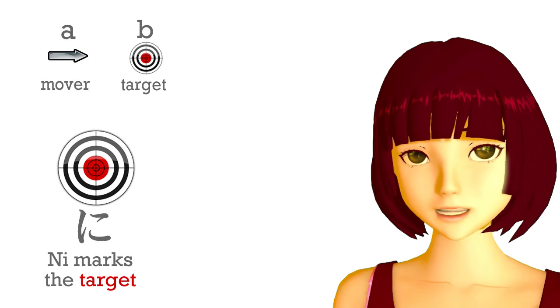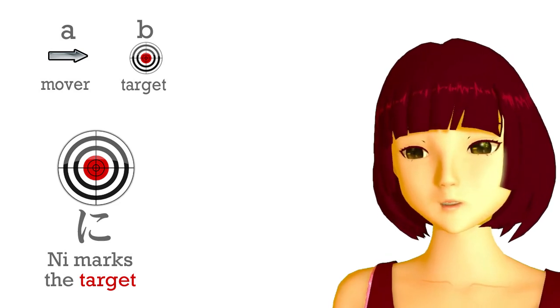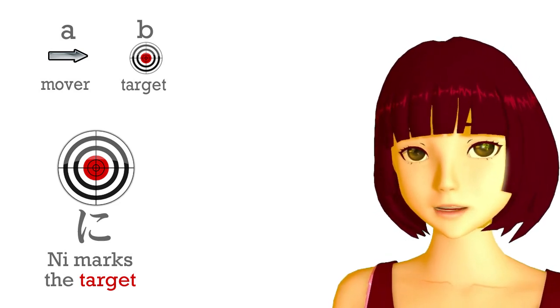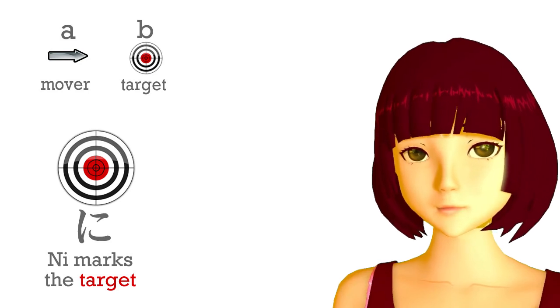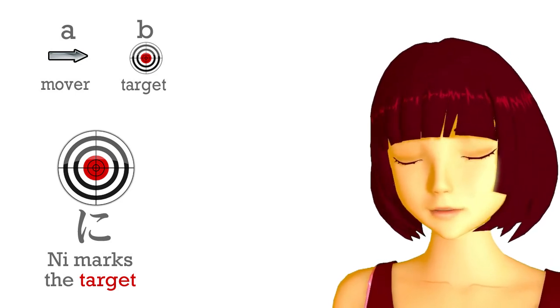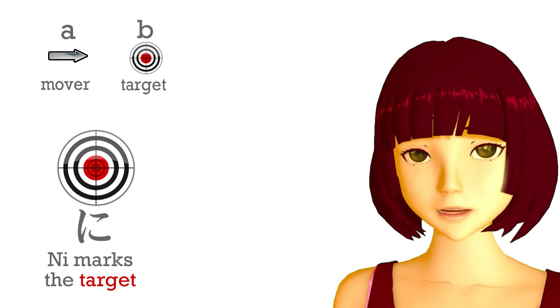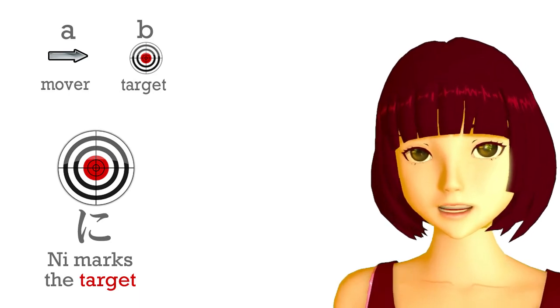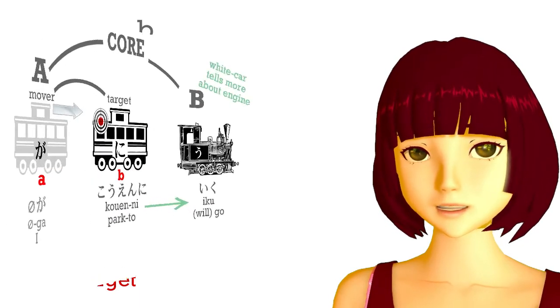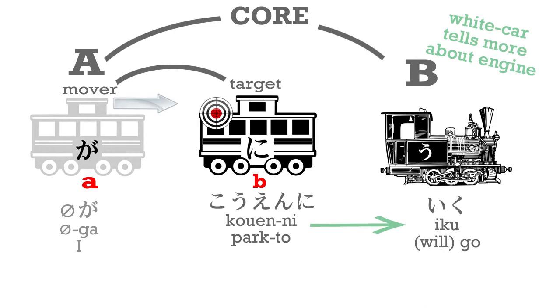Now, the ni particle nearly always marks a target of one kind or another. So, if we are going somewhere, or sending something somewhere, or putting something somewhere, we use ni for that somewhere. So if A is going to B, then B is marked by ni. B is the destination, the target of that going. So, if I'm going to the park, I say, koen ni iku. If I'm going to the shops, I say, omise ni iku. So the literal, physical destination or target of movement is marked by ni.